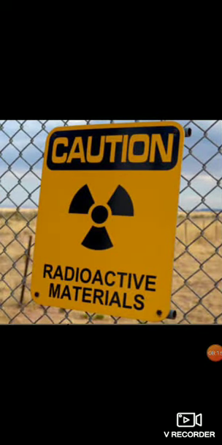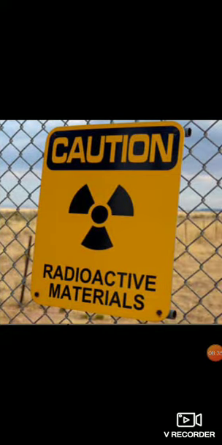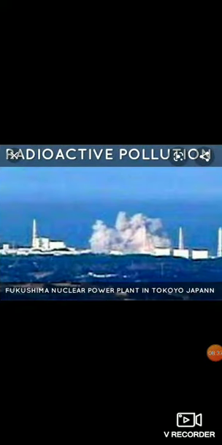How is it caused? Radioactive pollution is caused by radioactive or nuclear material. What are some of the nuclear materials? Do you know of any? I'll tell you. Some of the names of the nuclear materials are uranium, radium, and plutonium. Now these are materials that are used in nuclear factories, nuclear companies. Now what are they doing in those companies? They are making fuels or weapons.